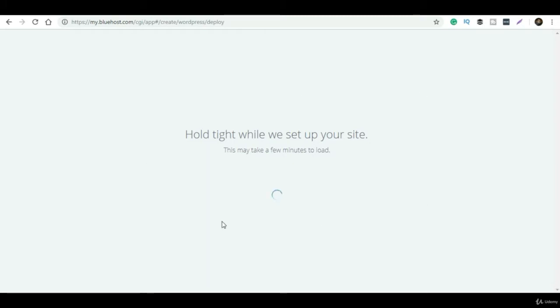As of now, WordPress will automatically install to your website and to your hosting account, and it will take a little bit of time. Have patience, it might take 3 to 4 minutes. Once WordPress is installed, you will get one link, which is the link to the WordPress admin panel. I'll show you, it's working on my system, so it will take a little bit of time.